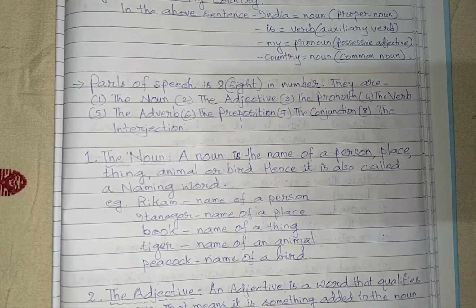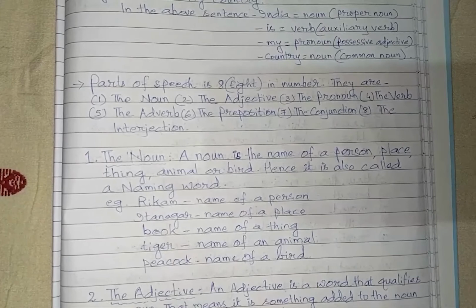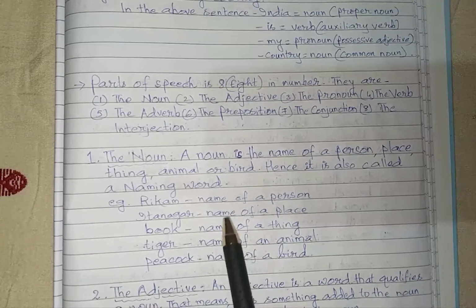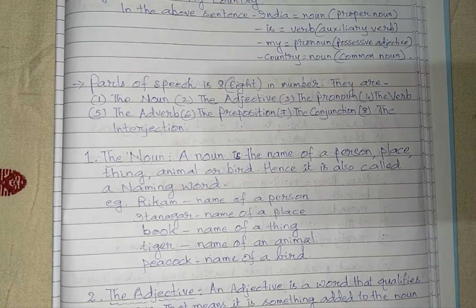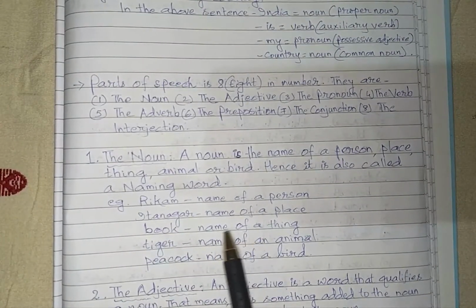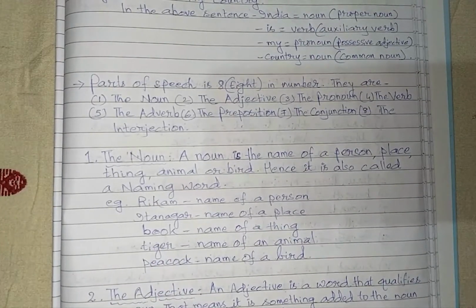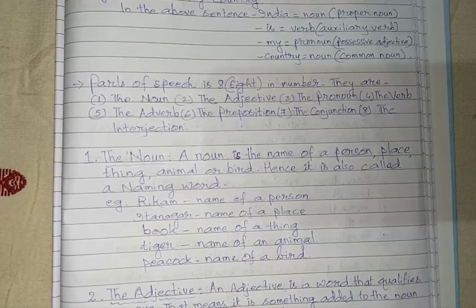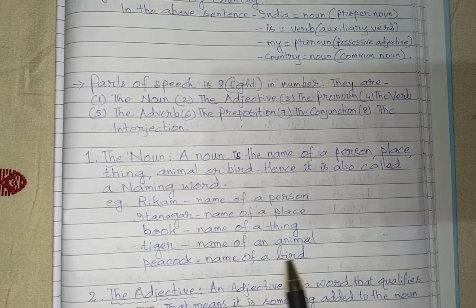Rickam is a noun because it is the name of a person. Itanagar, again it is a noun because it is the name of a place. It is the name of a place in Arunachal Pradesh, and it is the capital of our state. So book is again a noun because it is the name of a thing. You see tiger. Tiger is also a noun because it is the name of an animal. Then peacock. Peacock is also a noun because it is the name of a bird.